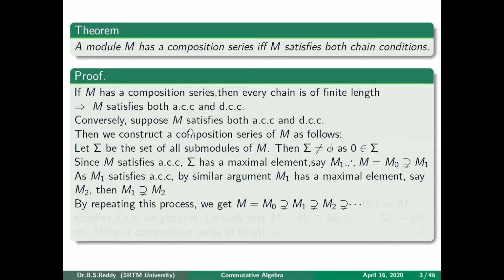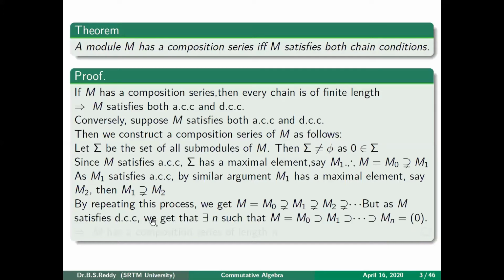But now use the fact that M also satisfies DCC. Here we have a decreasing sequence of submodules. By DCC it should stop. So there exists some n such that M equals M0, which contains M1, and so on, and Mn, the last one, is 0.